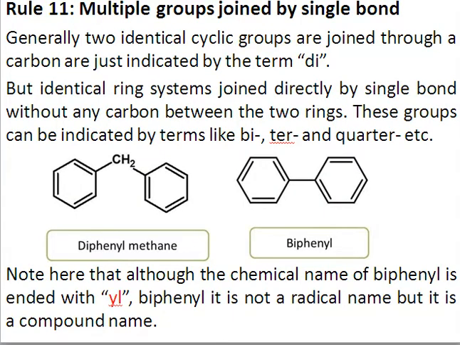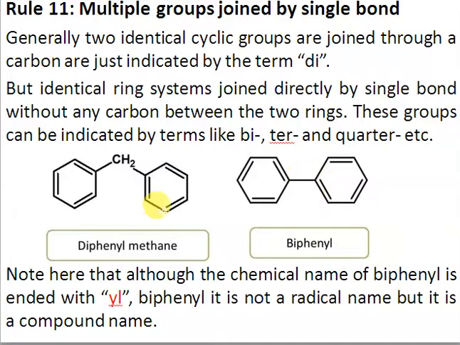Rule number 11, multiple groups if they are joined by a single bond, right? So for example, we have two phenyl groups, and here we have 2 situations. If these 2 groups are separated by a carbon, then we use the word di, right? And if those 2 groups are directly attached by a sigma bond, with no carbon in between, then we use the terms bi, ter, quarter, etc.